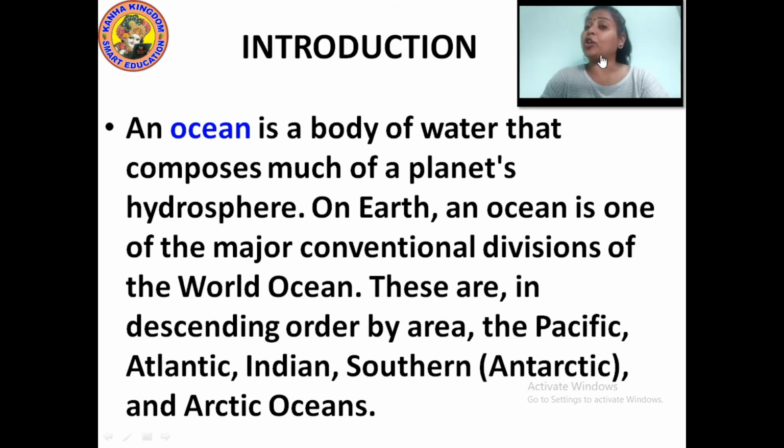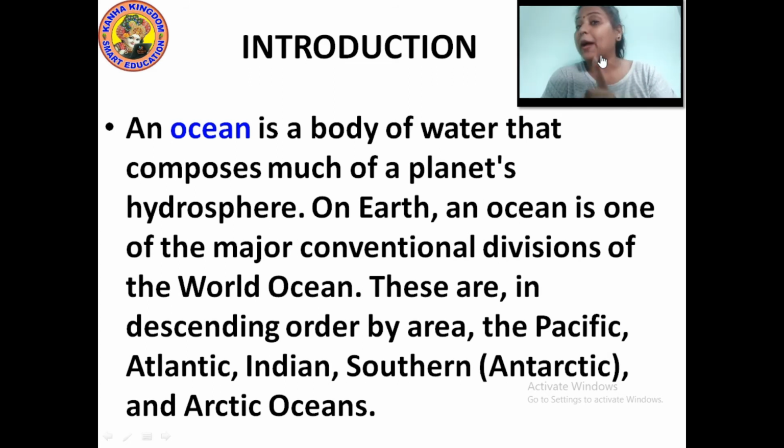An ocean is a body of water that composes much of the planet's hydrosphere. On Earth, an ocean is one of the major conventional divisions of the world ocean. These are in descending order by area, from the greater to the smaller.